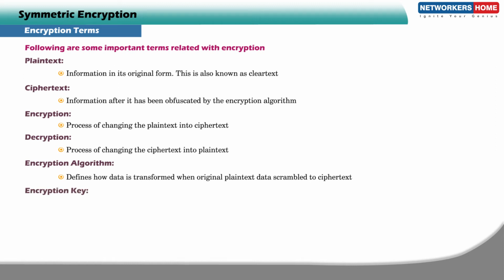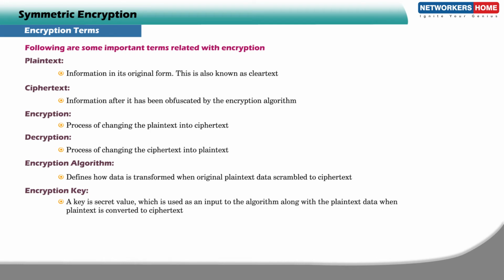Encryption key. A key is a secret value which is used as an input to the algorithm along with the plain text data when plain text is converted to ciphertext. The same secret key should be used to decrypt the ciphertext back into plain text data.